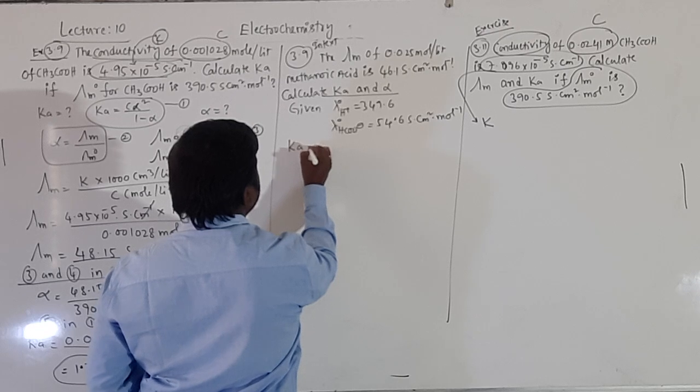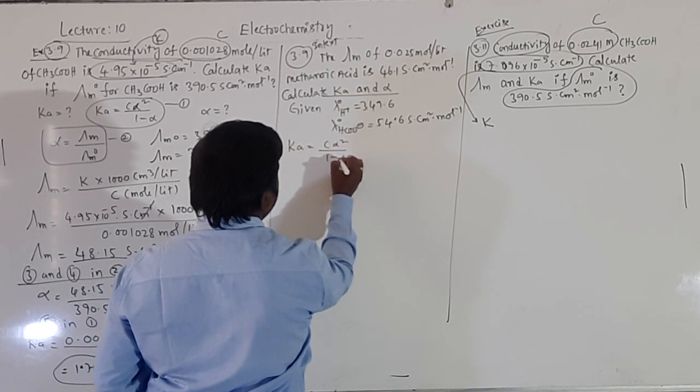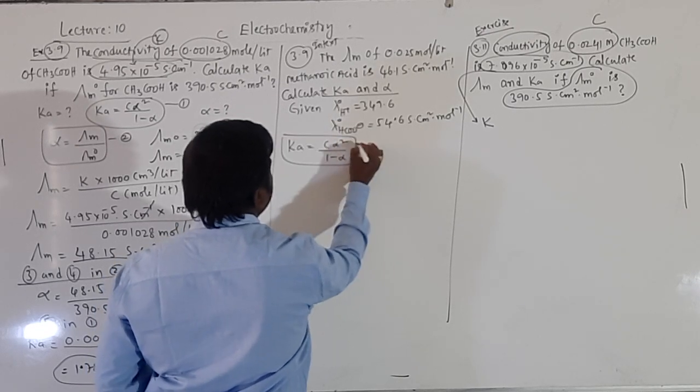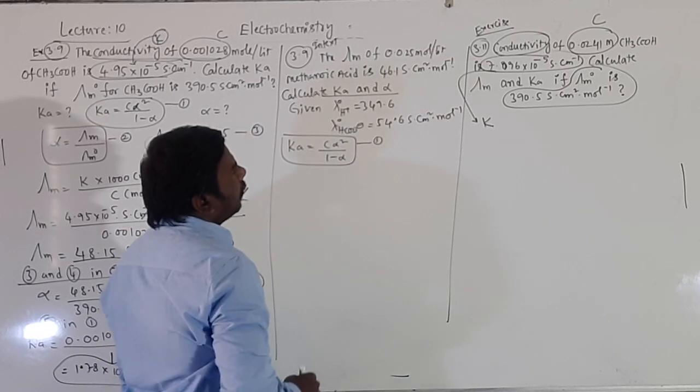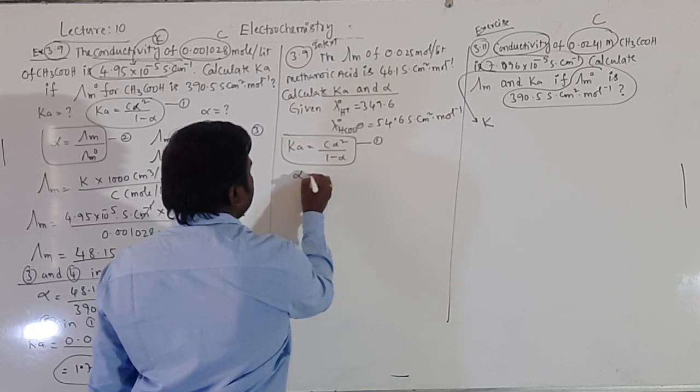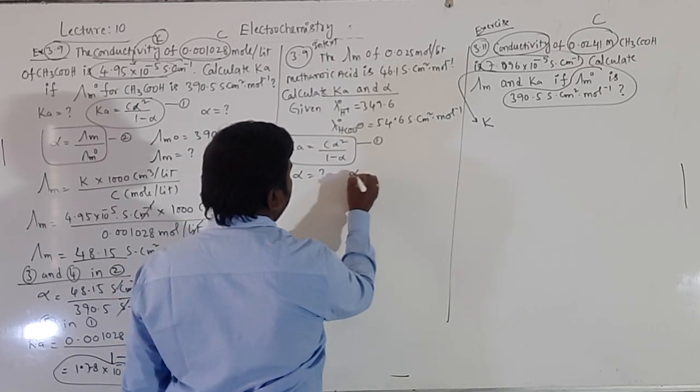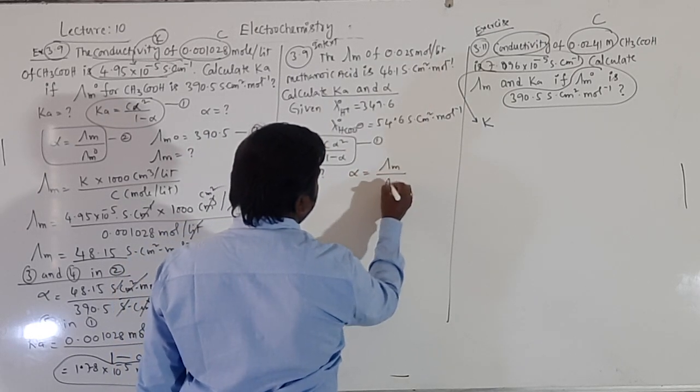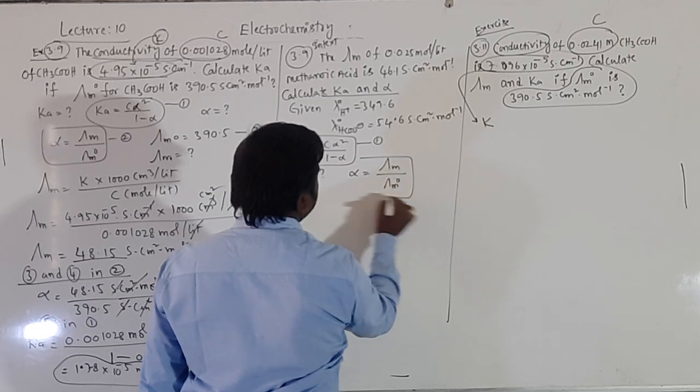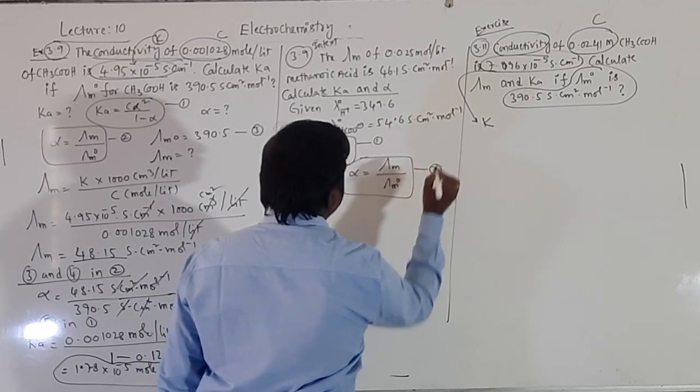Ka means C alpha square by 1 minus alpha. Take it as 1. To know the Ka, alpha is required. Alpha is equal to lambda m by lambda m naught. This is taken as the second expression.